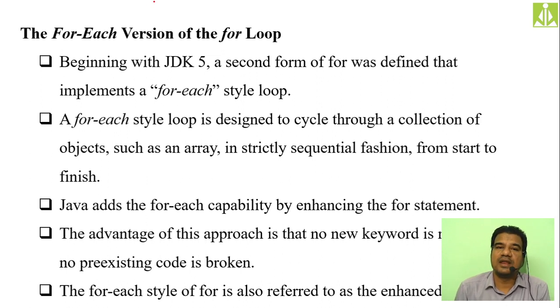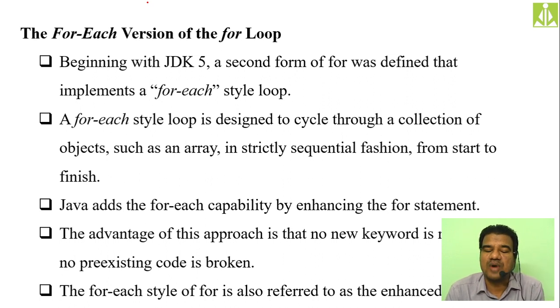Whenever we are dealing with collections, and an array is a collection, isn't it? In order to access all the elements from an array, we make use of this for each version of for loop, because we are going to have multiple elements inside an array collection.